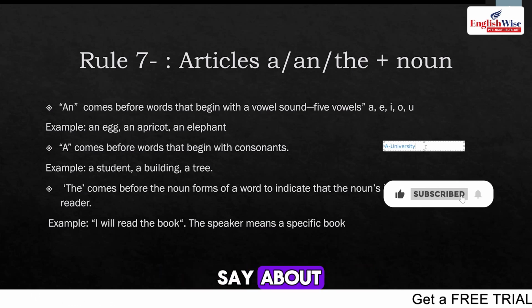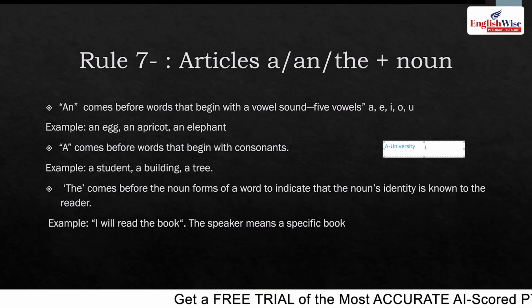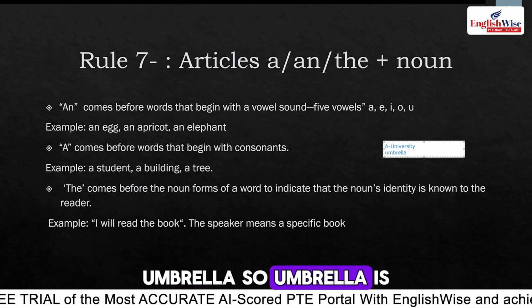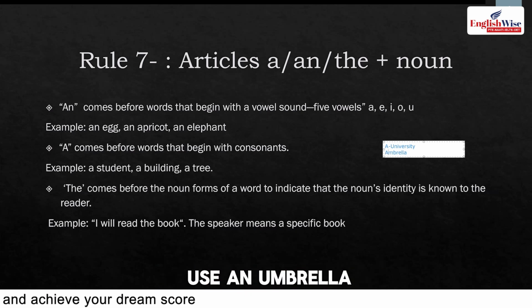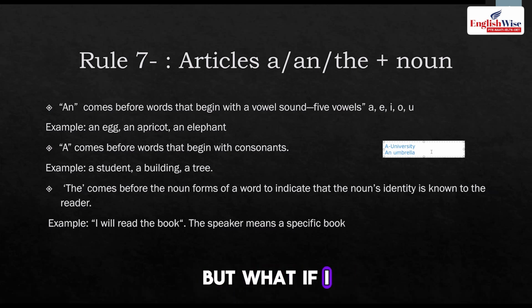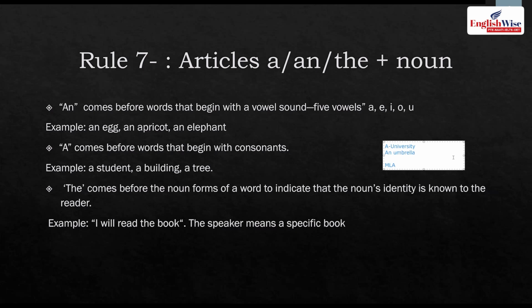But if I say umbrella, umbrella is sounding like a vowel, so we definitely have to use an umbrella. But sometimes things change: MLA, member of legislative assembly. MLA, "em," again a vowel sound, so it is an MLA. It has to be an MLA, an MP. So you have to be clear with the sounds as well. If the sound is of a consonant, use a. If the sound is of a vowel, use an.